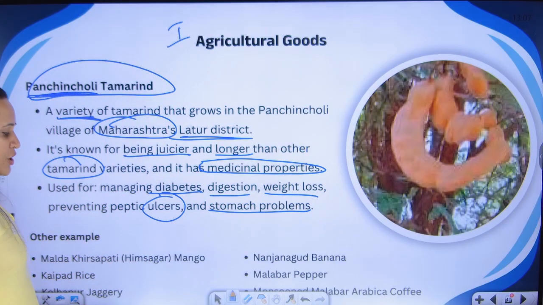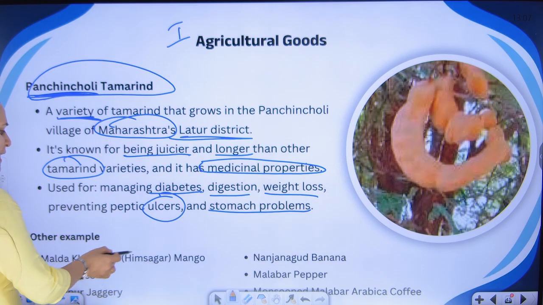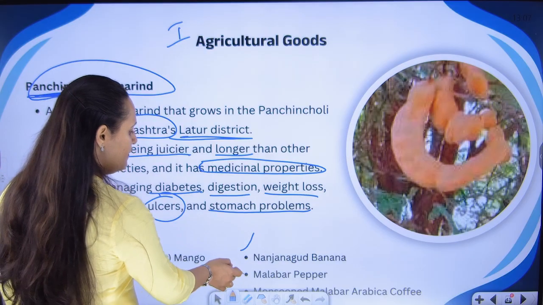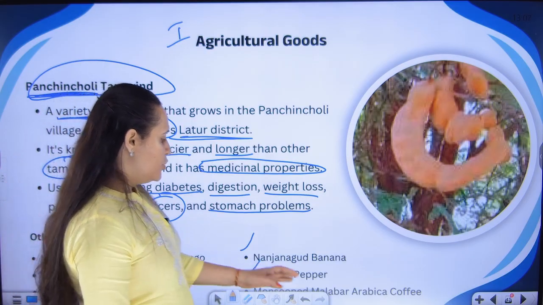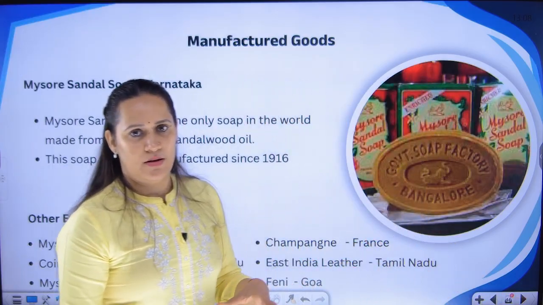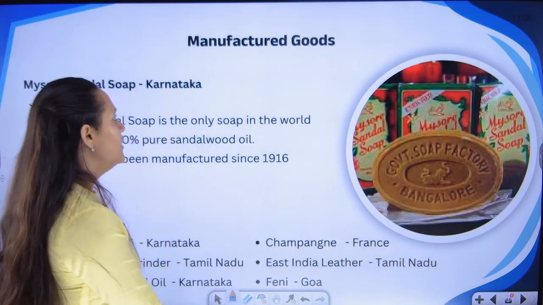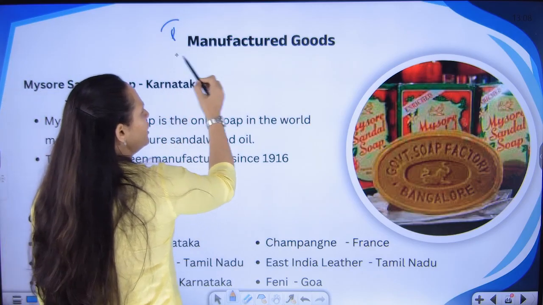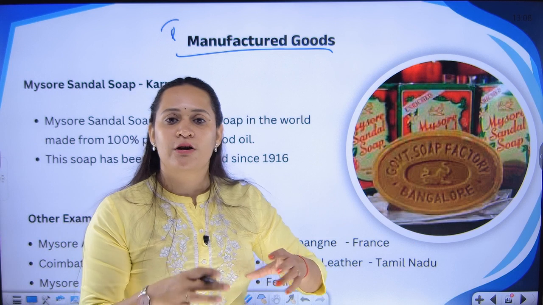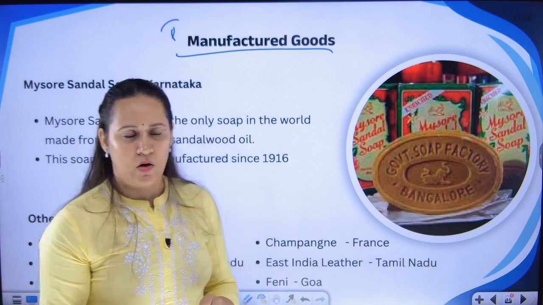Some other agricultural products are Himsagar mango, Kailpad rice, jaggery from Kolhapur, Nanjangud banana, Malabar pepper, and Coorg coffee. All these are agricultural products from a farming background. Next, coming to the second category of goods, manufactured goods. Manufactured goods means goods which are brought into existence by the human mind.